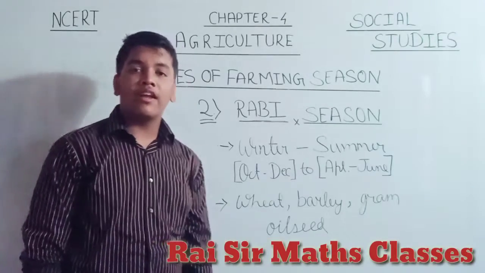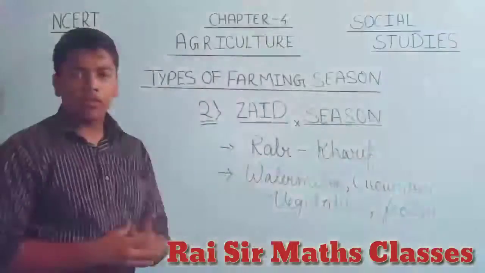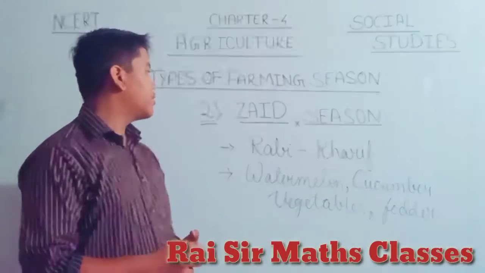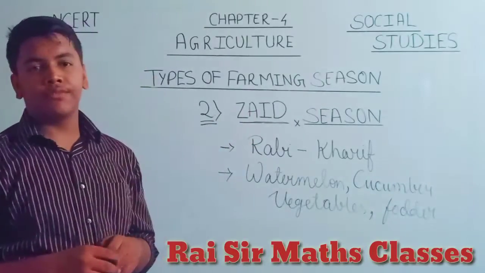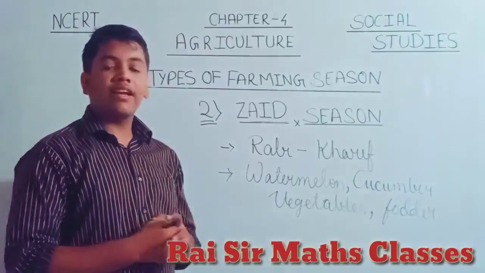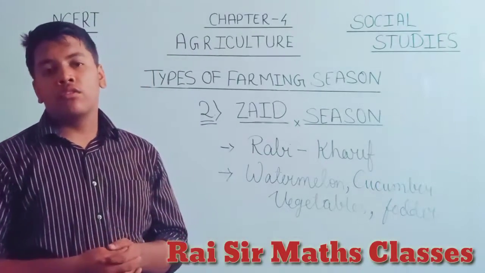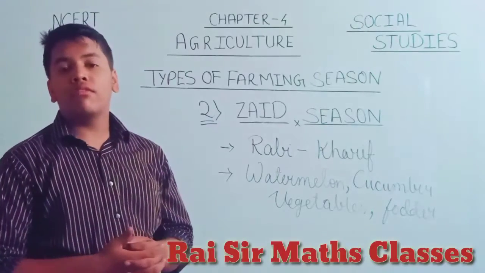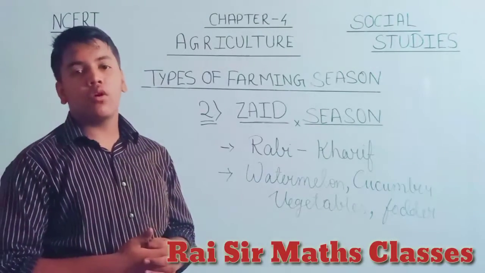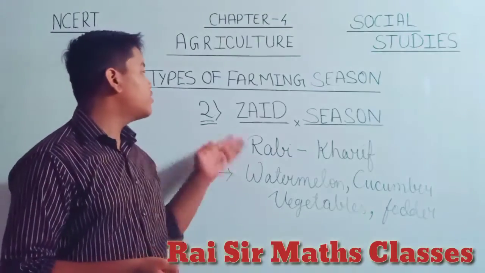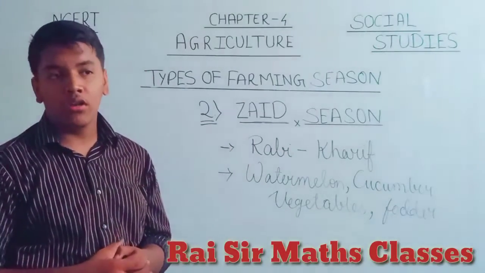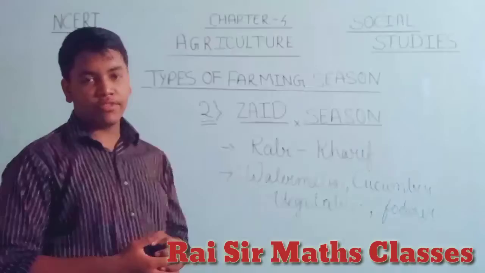So the third and the last one is the Zaid season. We have studied the previous two, which cover the whole year and all the seasons. So when is the Zaid crop sown, and what is its harvesting time?